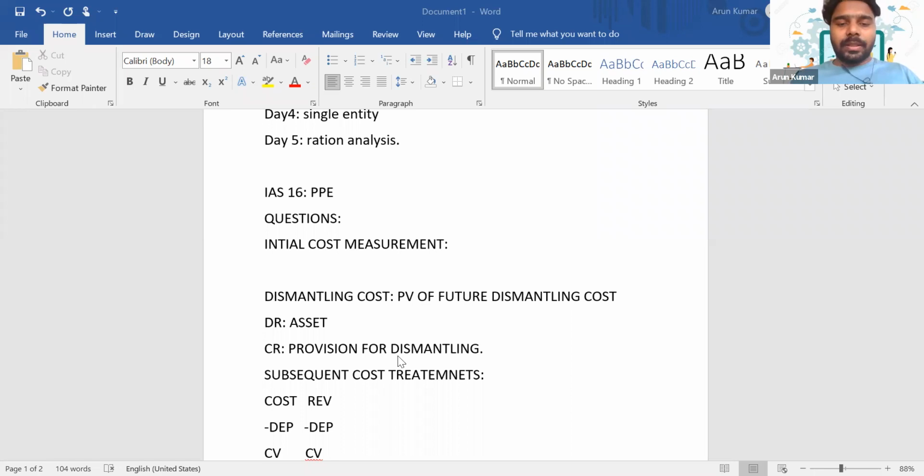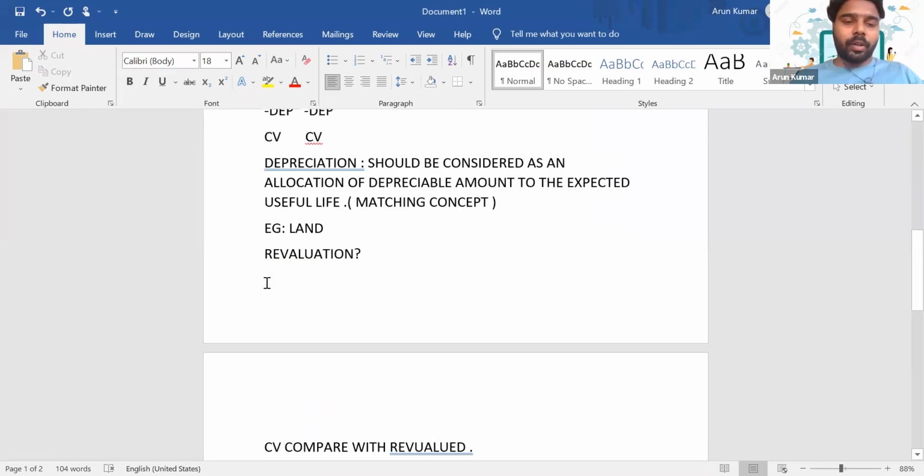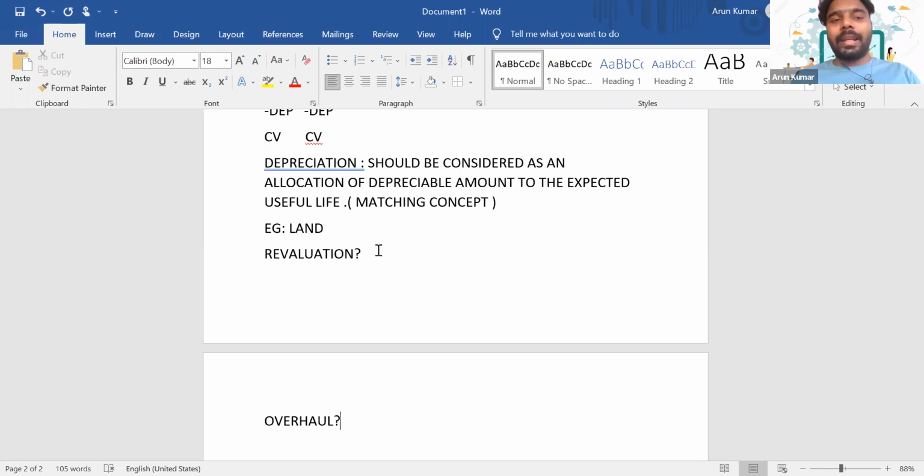Okay. There is one more thing which is not that much tested, but still it's part of your IAS 16 portion in F7. That is with respect to overhaul. What do you mean by overhaul? Let's say there is a major repair. This overhaul mainly happens for complex assets. A complex asset means an asset having different useful lives, such as a ship or aircraft.